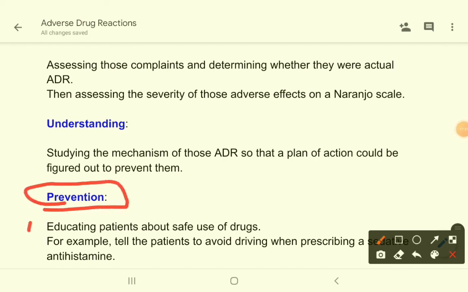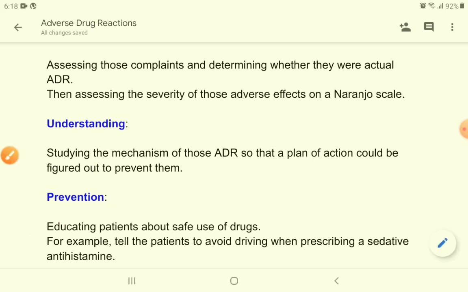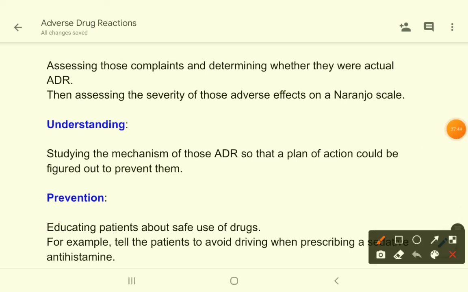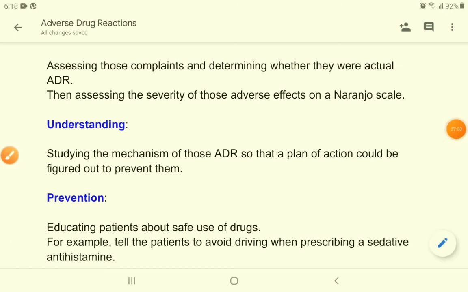Now we have to educate the patient. Once we have discovered the preventive measures, we have to educate our patients about the safe use of drugs. For example, we have to tell patients to avoid driving when prescribing a sedative antihistamine. Suppose we have prescribed chlorpheniramine to a patient for cold allergy, then we have to tell that patient that you should not drive while taking this drug. After you have taken the drug, you should not drive, because that will produce drowsiness and sedation, so that will be very risky.